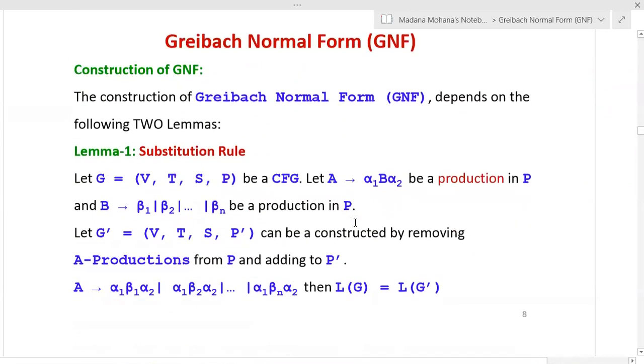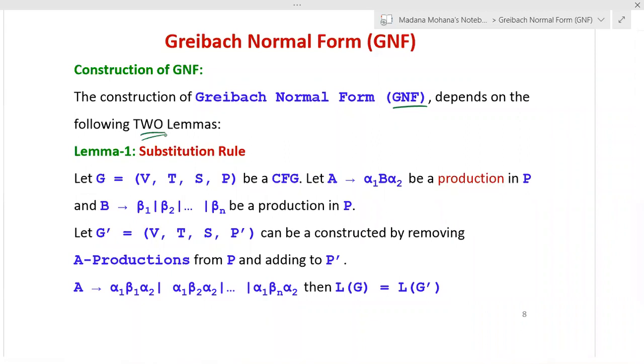Then how do we reduce a given context-free grammar into Greibach normal form? The construction of Greibach normal form depends on the following two lemmas. That means two theorems are used to reduce a given context-free grammar into Greibach normal form.